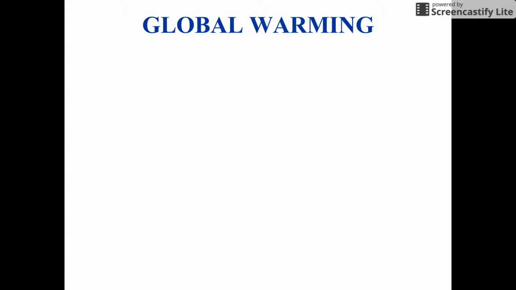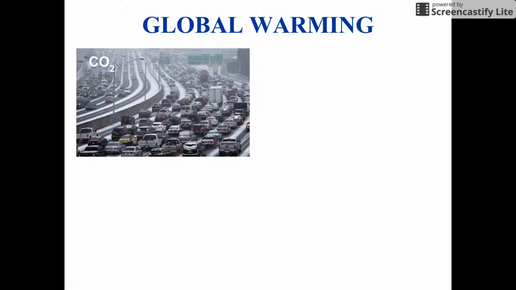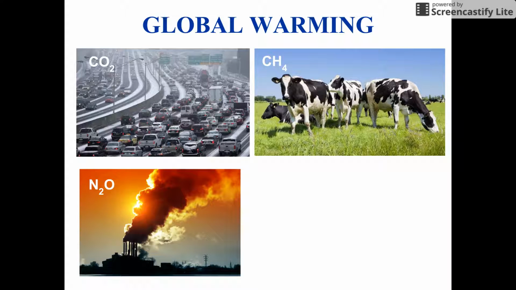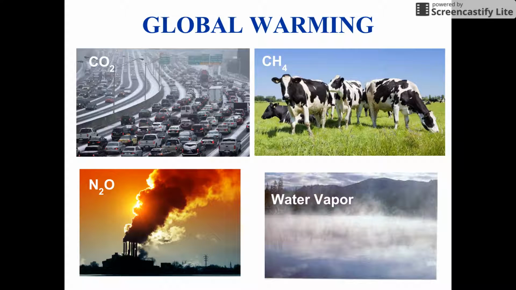This is how the different greenhouse gases are released into the atmosphere to cause global warming. CO2 or carbon dioxide is released from burning fossil fuels like coal, oil, or natural gas by cars and factories. CH4 and methane is from animals. This is where we get the term passing gas. Get it now? N2O or nitrous oxide is released from factories, and water vapor is released from oceans, lakes, streams, etc. And as the Earth warms, even more water vapor is produced.